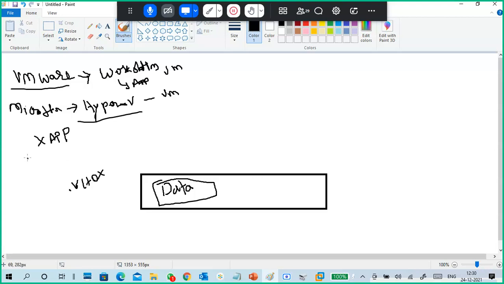Again, I'm telling what it is. Hyper-V is a feature or a role.